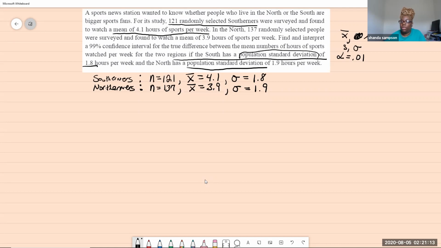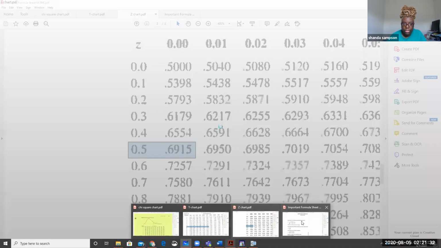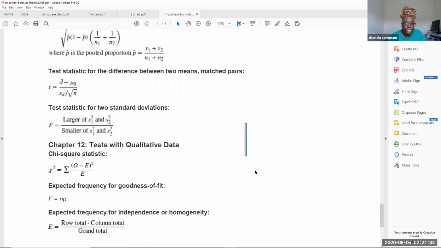So what do we need for a confidence interval, for a correct confidence interval? Well, we need a margin of error. A confidence interval is written like this, if you want to take a look at it, for a population for two. I should have my formula sheet down here. Let's see if it's on it.